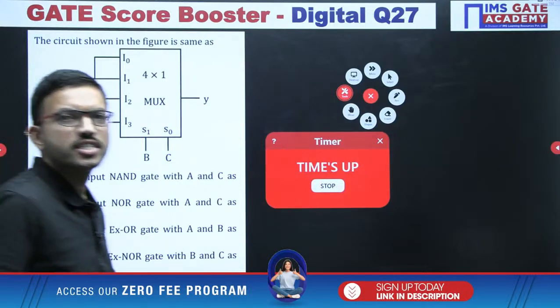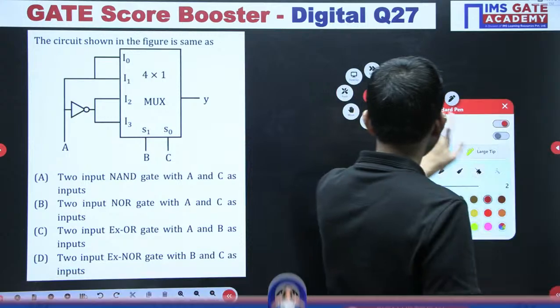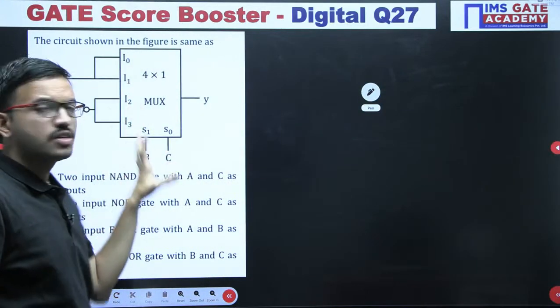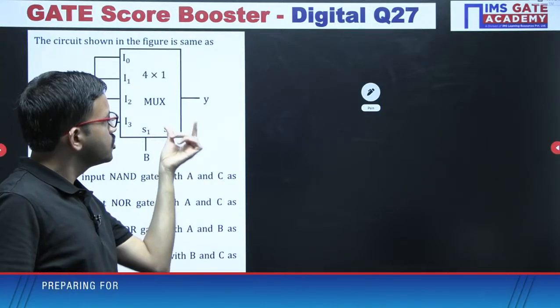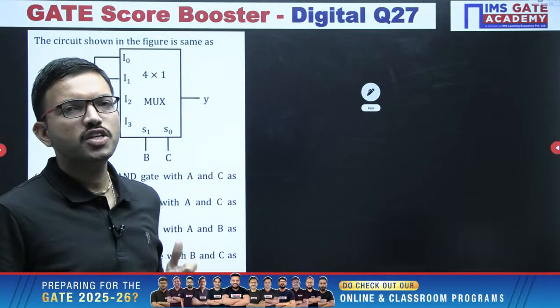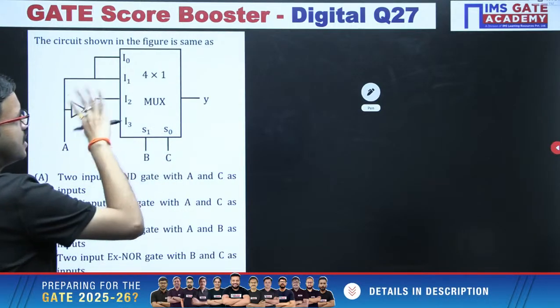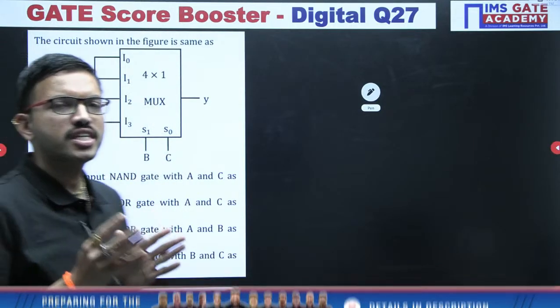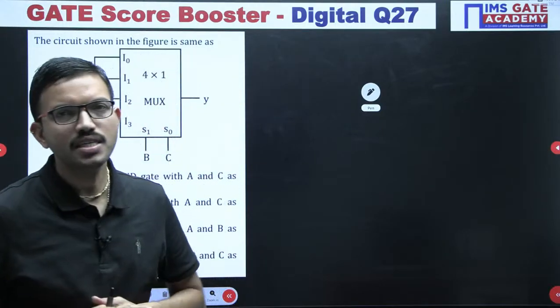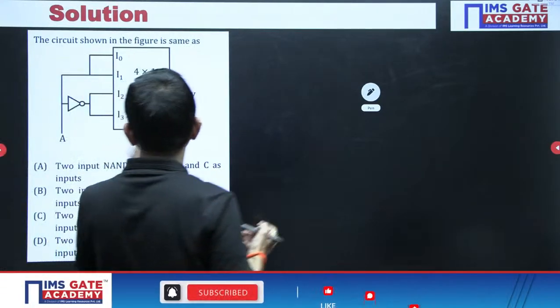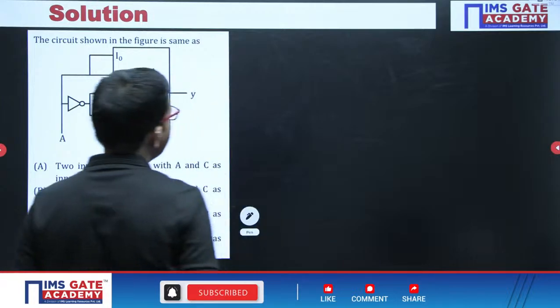Yes, very good, Anish, very good. So whenever you are having the mux, you can use the standard equation of the corresponding mux, and in that standard equation you can substitute the selection lines and the corresponding inputs. After that, based on the given question, either you can do the simplification or you can represent it in the standard format. Right. So for this question, since you are having a 4 by 1 mux, I hope all of you know the standard equation.